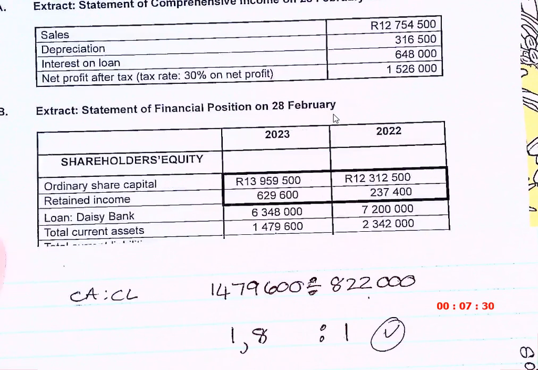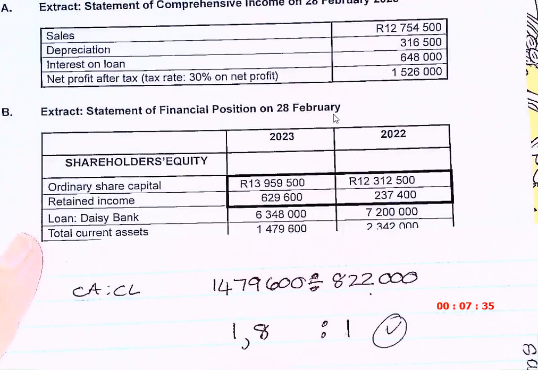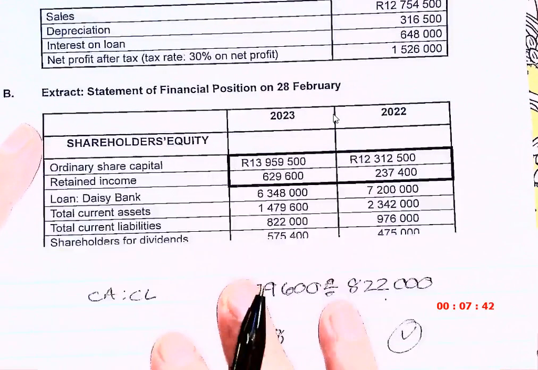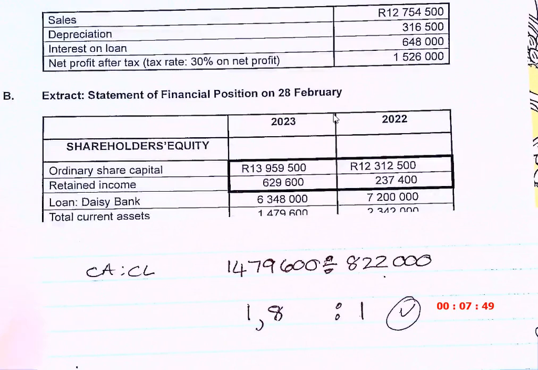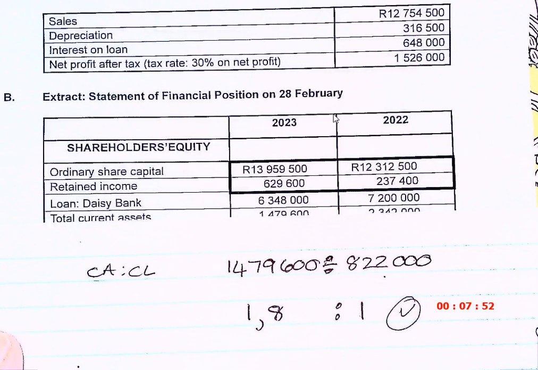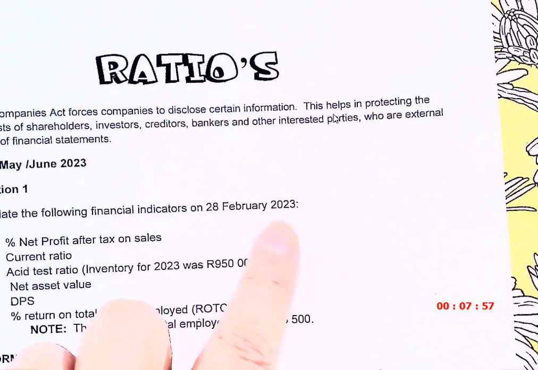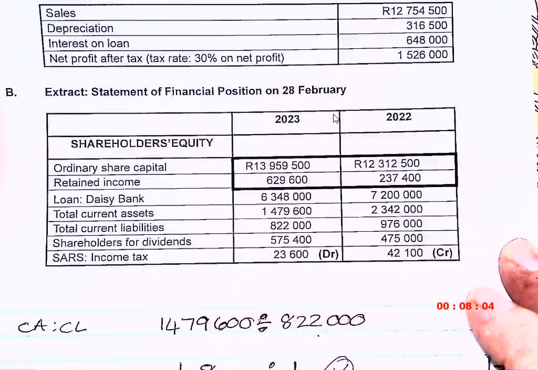So, next one, they want the asset test ratio. So now, what is the asset test? Now the thing is, you have to go look what information they give you. And can you see they give you total current assets? What's wrong? Ma'am, so when they give us the two different years, we just discard the other one, unless we're doing a calculation. Yeah, you discard the other one because you are not asked to give comments.